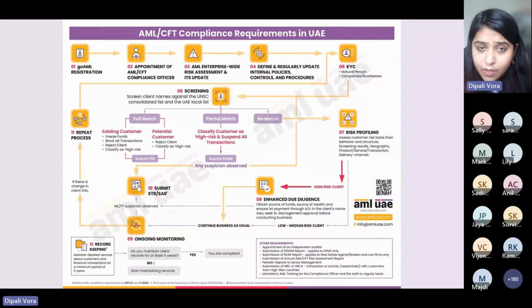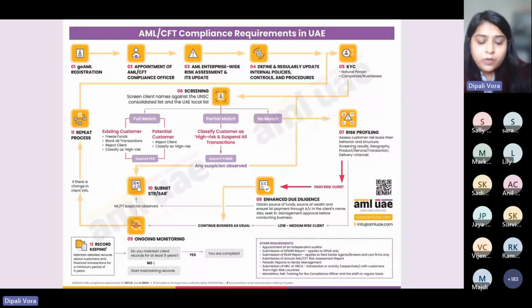You cannot work with a person whose name is matching in the UNSC consolidated list as well as the UAE local terrorist list. Okay. In the case of an existing customer, there is a possibility that you might have some advance, or you are required to give some kind of service or goods to that person. In that case, there have to be freezing measures. That means you do not give back the money, and you do not provide any services to that person whose name is matching with the UNSC consolidated list as well as the UAE local terrorist list. In that case, we apply freezing measures and immediately we are required to file a fund freeze report, also called FFR, through the GoAML portal.